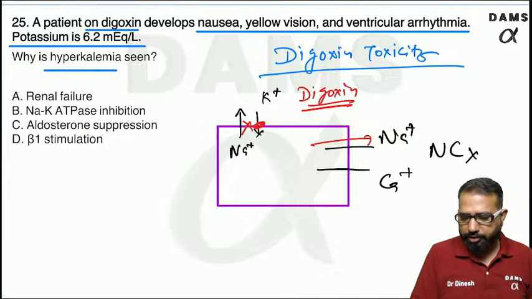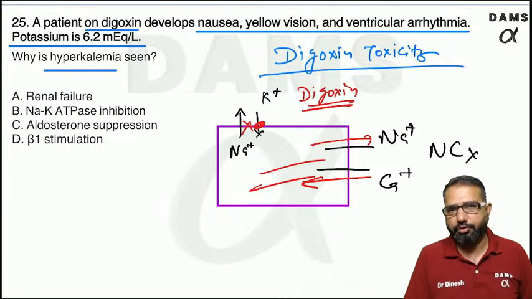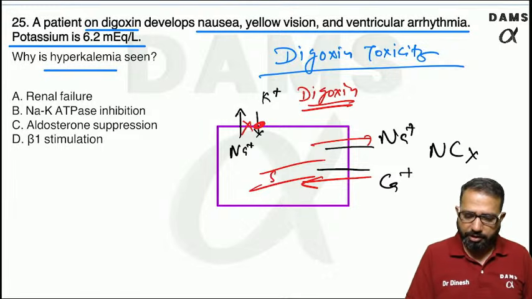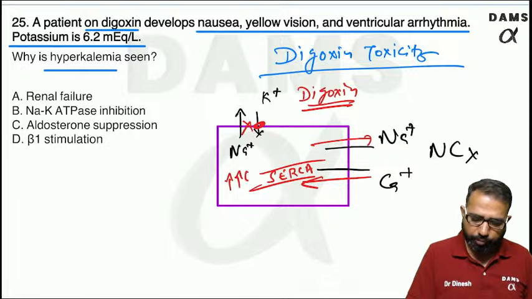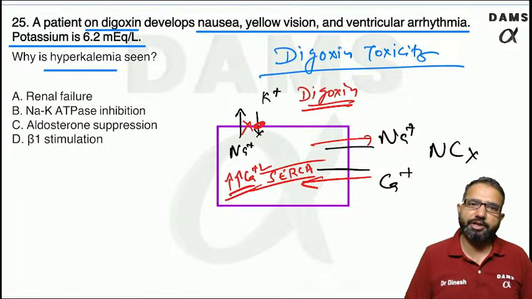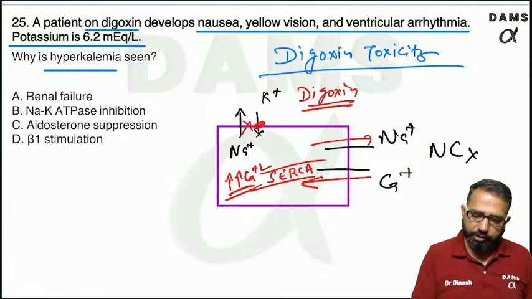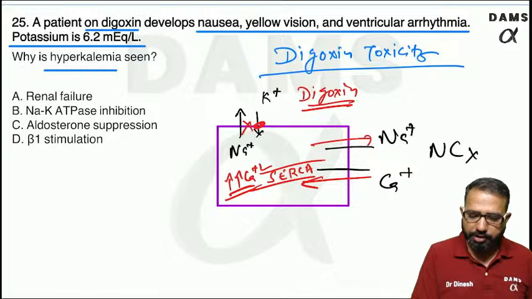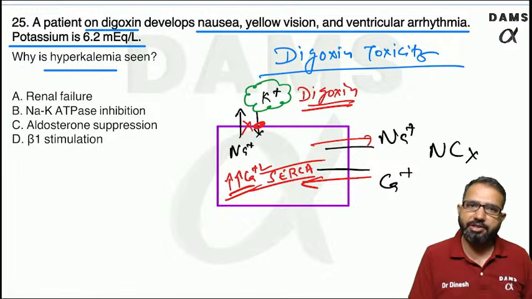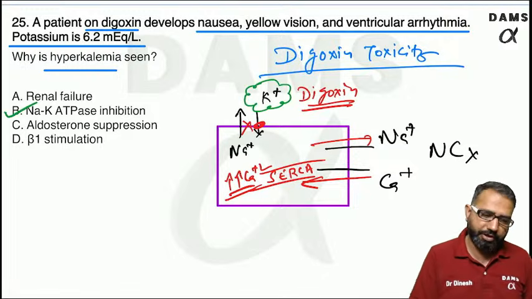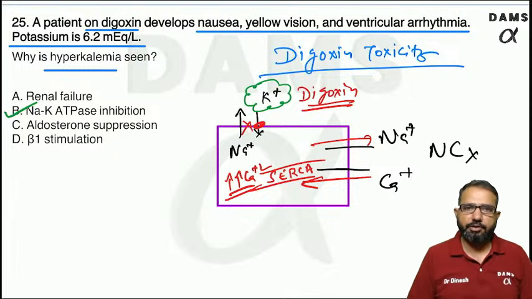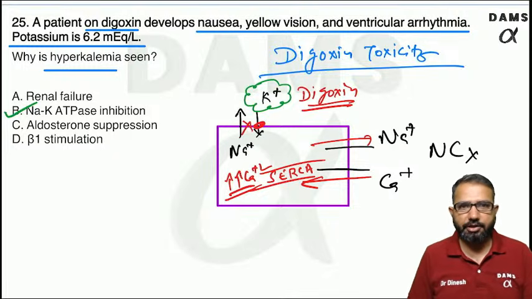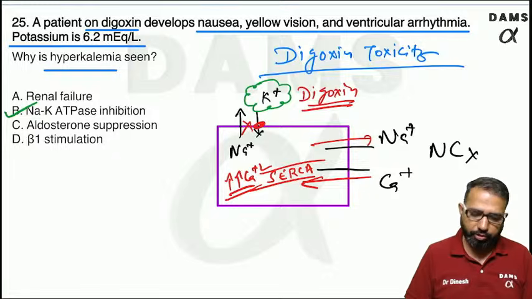That leads to the sodium calcium exchanger working: calcium comes in, sodium goes out. So there will be increased calcium from the SERCA channel, and that leads to contractility. Inhibiting the sodium potassium ATPase leads to increased potassium concentration outside the cell. This is the reason this drug is causing hyperkalemia and risk of toxicity.